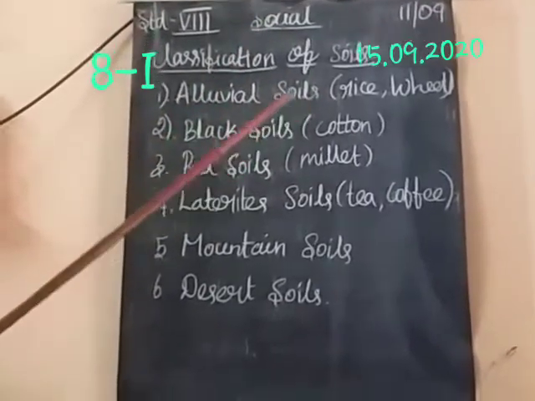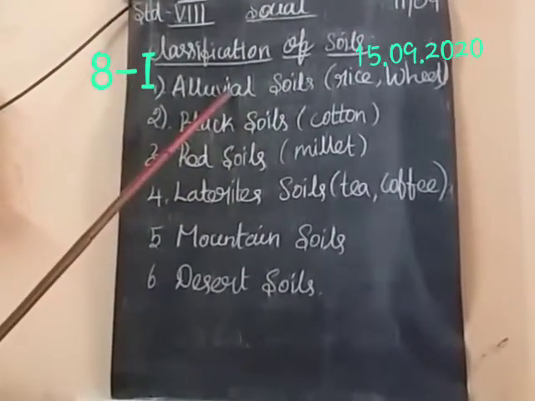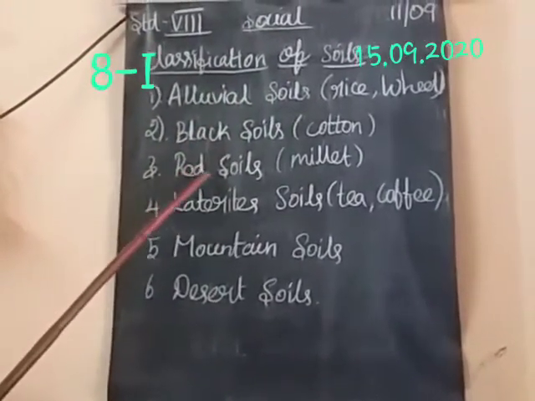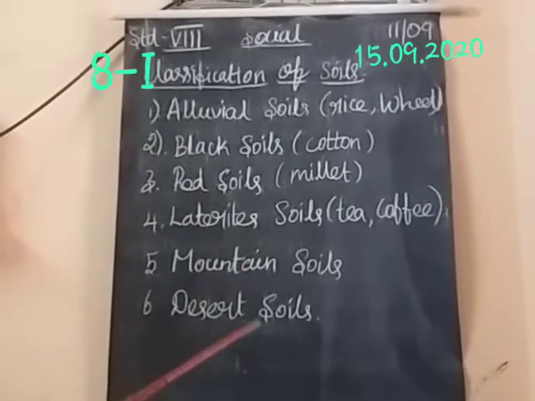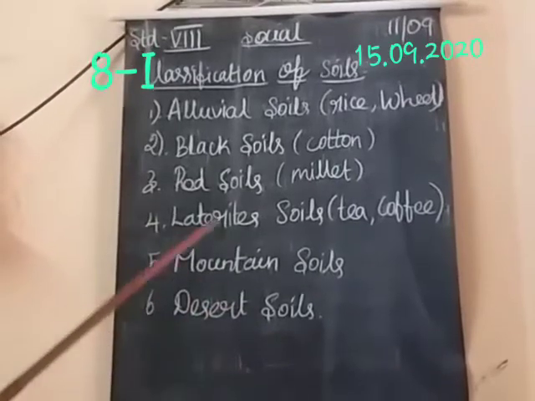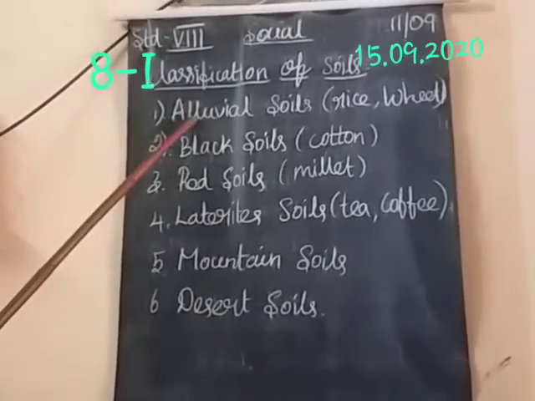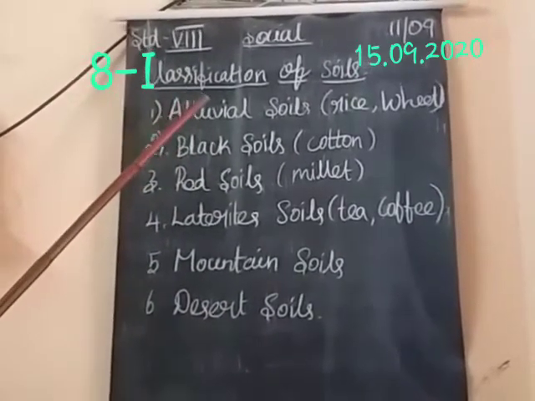The soil is classified into six types: alluvial soil, black soil, red soil, laterite soil, mountain soil, and desert soil. Okay students, the first one is alluvial soil. This is the very quality soil.